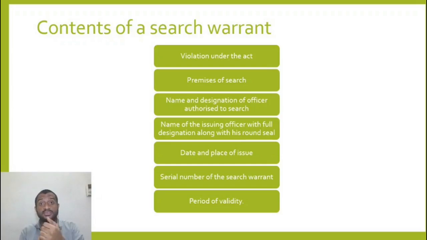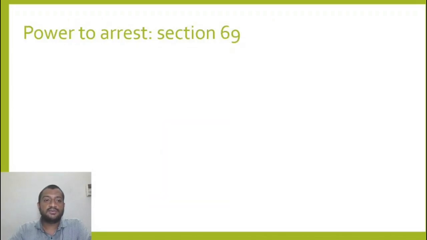So the search warrant should contain what is the premise being searched, who is the officer that is authorized to search, who is the authorizing officer along with designation and common seal of the department, date and place of issue. What is the date of issue of the search warrant, what is the place of issue of the search warrant, Hyderabad, date you write now, serial number of the search warrant and period of validity. That is also crucial. If you have to check the validity of the search warrant, has it expired? The validity of the search warrant should also be mentioned in the search warrant itself.